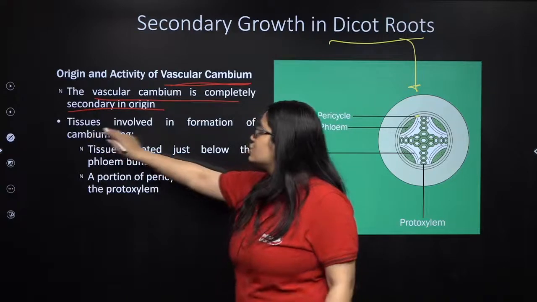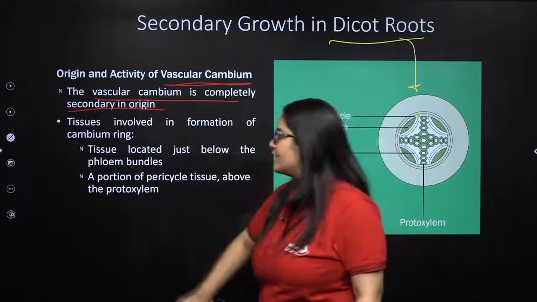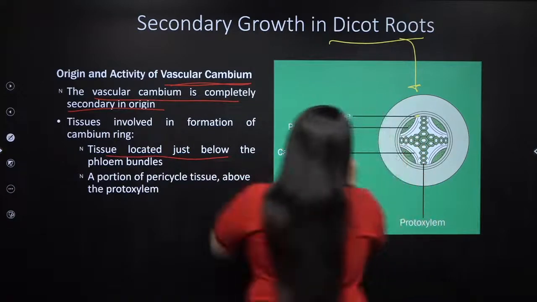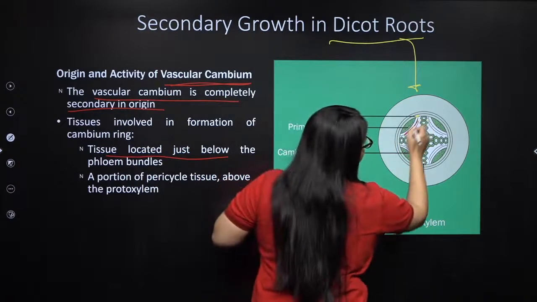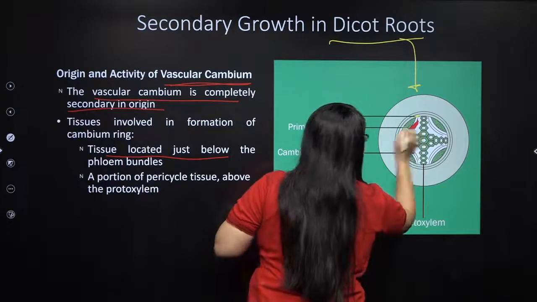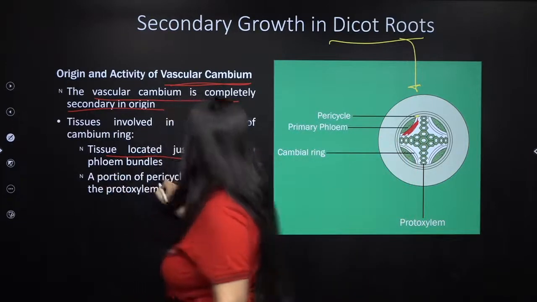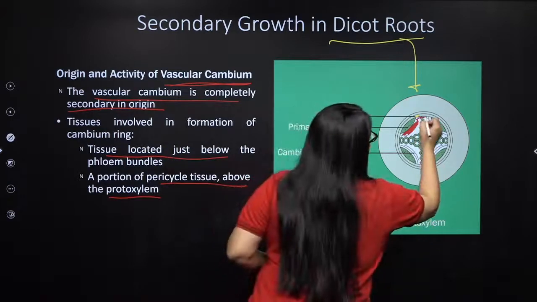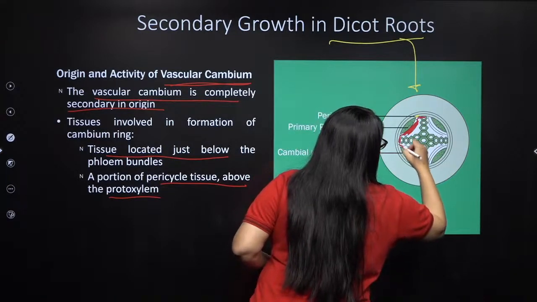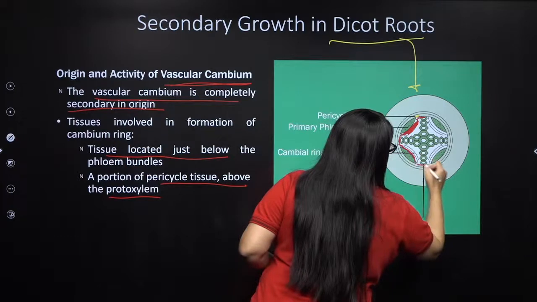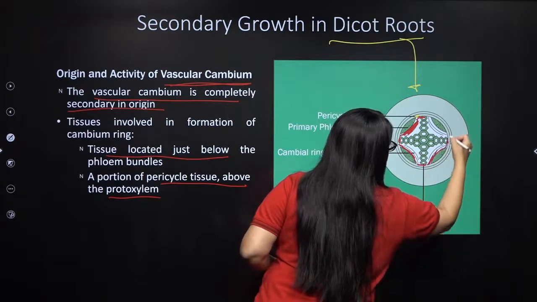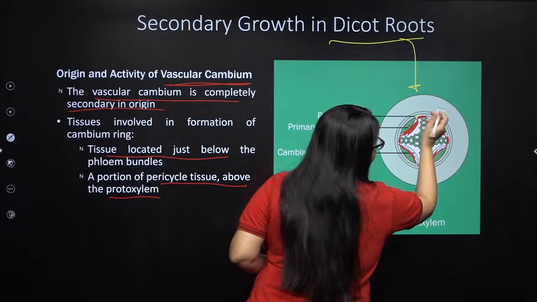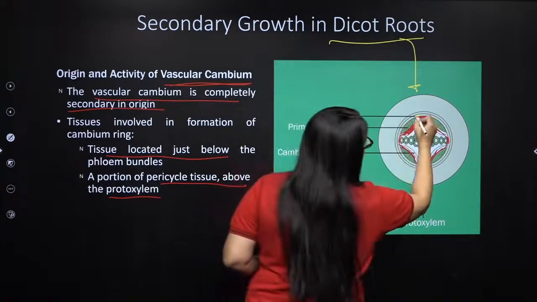So let us see the tissues involved in the formation of cambium ring. The tissue located just below the phloem bundles. So this is the primary phloem, the tissue present just below the phloem bundle, and a portion of pericycle tissue above the protoxylem. So this one. So my kids, these are the tissues that will help in formation of vascular cambium. Below phloem bundles and a portion above protoxylem.